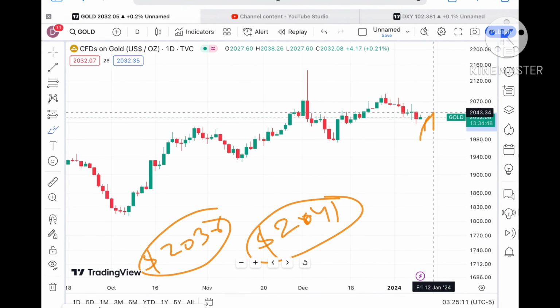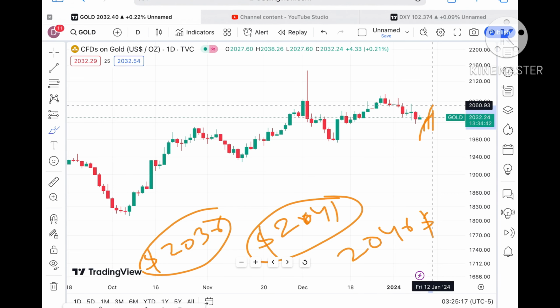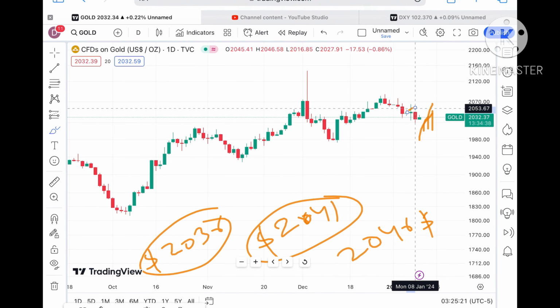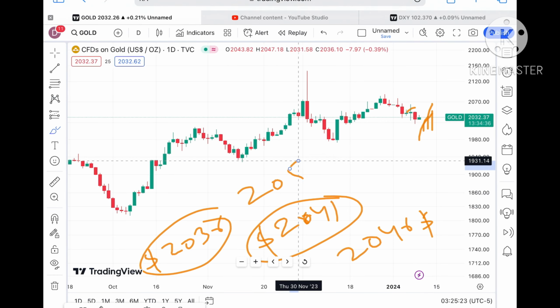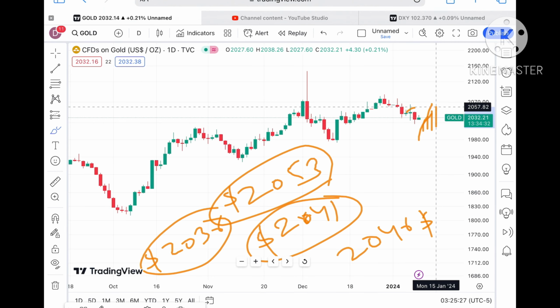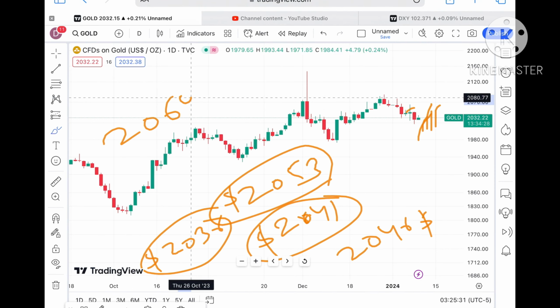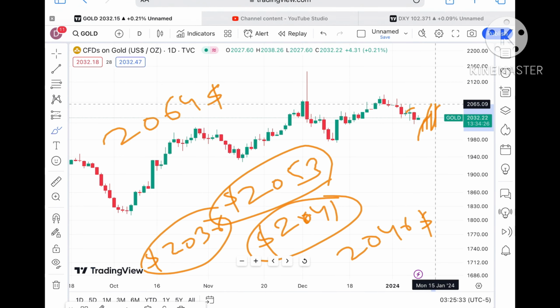Okay, 2041 is already being a weak resistance, so chances are high we can see it will move further upside towards a level of $2046, which is already being a weak resistance, so chances are high we will see it will cross that level, and yes, a probability of going towards 2053. Once the price started sustaining above a level of $2053, we will see it will cross that level, and yes, from there a probability of going towards $2064.